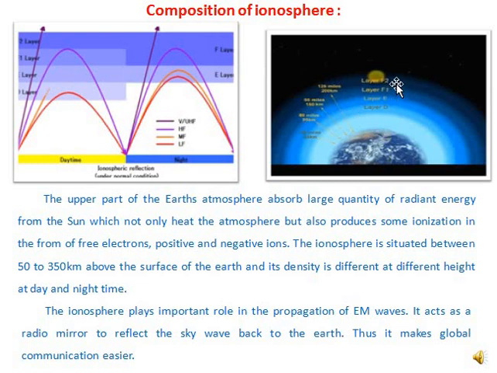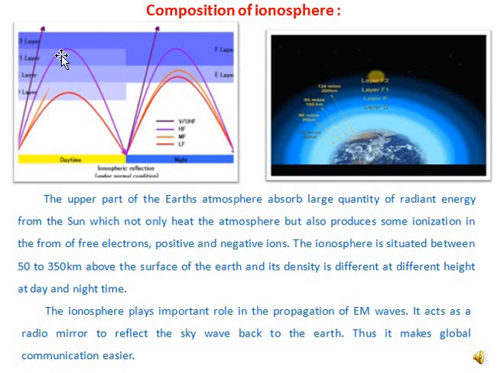The ionosphere plays an important role in the propagation of electromagnetic waves. It acts as a radio mirror to reflect the sky wave back to the Earth. Thus, it makes global communication easier. The electromagnetic wave is reflected by the ionosphere back to the Earth's surface. Hence, sometimes we call the ionosphere a radio mirror, in the sense it reflects the radio waves or electromagnetic waves back to the Earth's surface. Hence, it is also called a radio mirror.